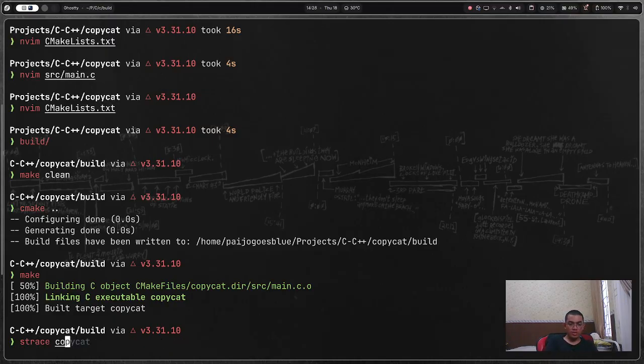Now let's just do trace copycat. I want to do dot slash file1.txt will be the if, and then if again dot slash file2.txt, and then of dot slash file3, and of slash file4.txt.